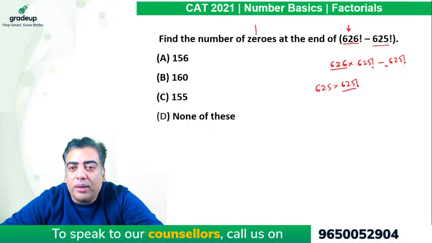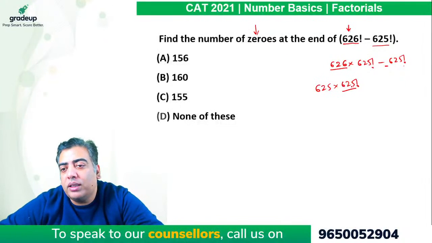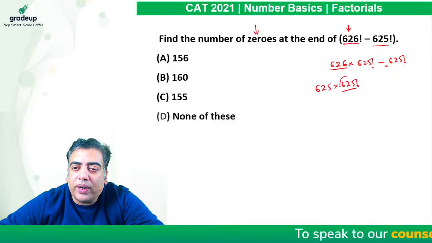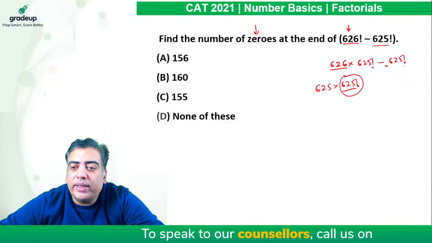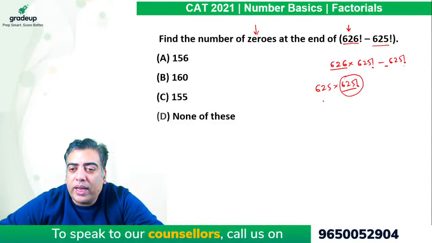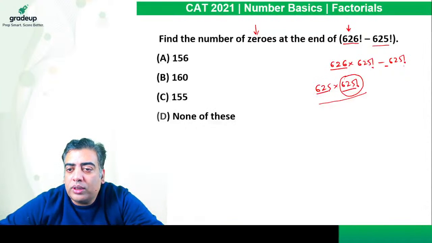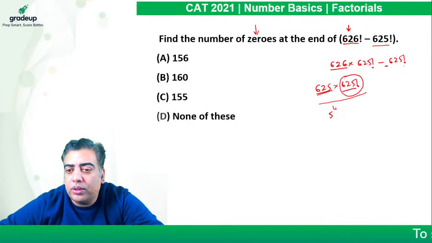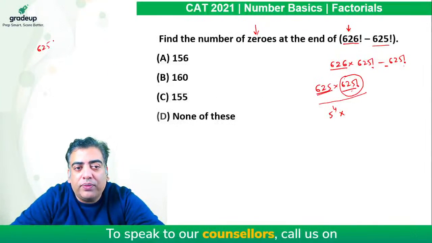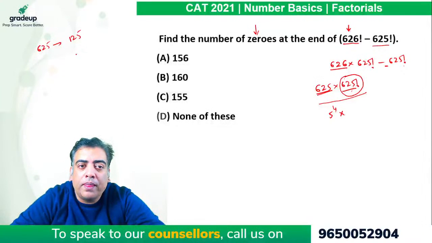In order to find the number of zeros at the end of this, we require the power of 2 and the power of 5. Please always keep in mind that in any factorial, the power of 5 is always less than the power of 2. So we just need to calculate the power of 5 in this entire value, because that will be lesser and hence the answer. This 625 is 5 raised to power 4, and we need to calculate the power of 5 in 625!. Divided by 5, it comes out to be 125 as a quotient. Again divided by 5 results in 25, then 5 and then 1.